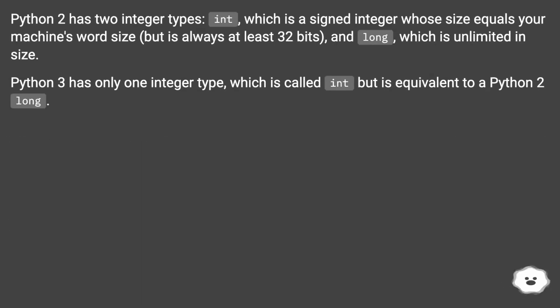Python 2 has two integer types. Int, which is a signed integer whose size equals your machine's word size, but is always at least 32 bits, and long, which is unlimited in size. Python 3 has only one integer type, which is called int, but is equivalent to a Python 2 long.